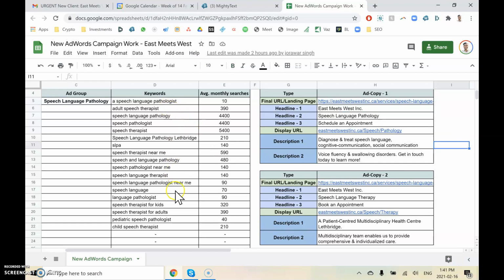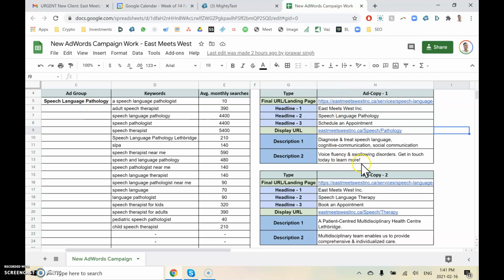If you could go through the keywords and let me know if these are accurate. If there's any that are missing, we can go ahead and add those. We can definitely add or remove any that are not applicable. And then lastly, we want to make sure there's two ad versions per ad group.